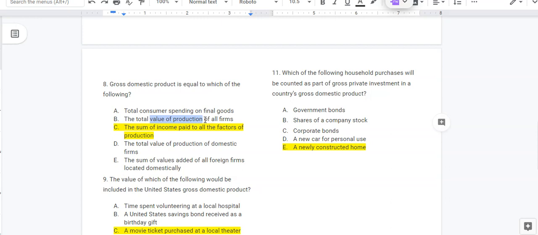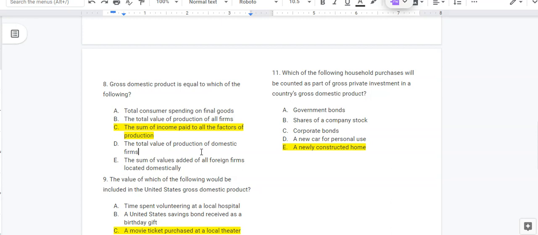And as a review, an intermediate good is something that's used in the production of a final good. So if you buy a car, we're going to count up just the value of the final good, that car, in GDP. We're not going to add the value of the tires, to the value of the transmission, to the value of the AC, to the value of the glass in the windshield, and so on and so forth. We only total up the value of the final good, which would be the car, right? So if this is super confusing to you, you want to study the difference between intermediate and final goods, and you want to do that before you take your Unit 2 test.